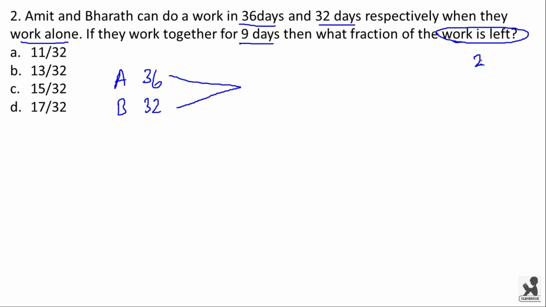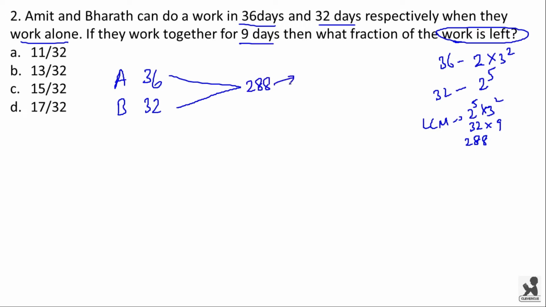36 can be written as 2 square into 3 square and 32 can be written as 2 to the power of 5. So the LCM is 2 to the power of 5 into 3 square. 32 into 9. 32 into 9 is 270 plus 18. So it is 288. We have 288 as the total work. Now Amit's efficiency will be 288 divided by 36, that is 8, and Bharat's efficiency will be 9.